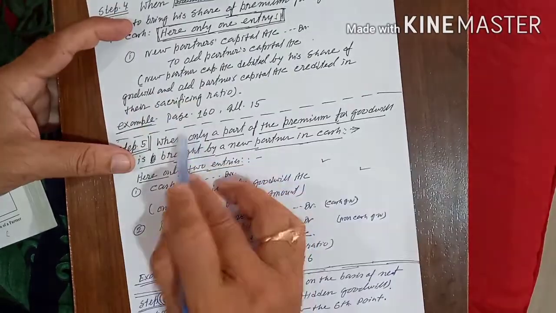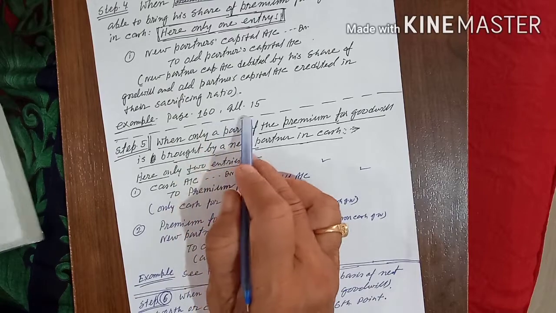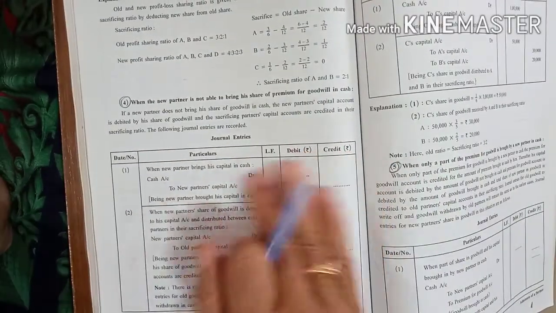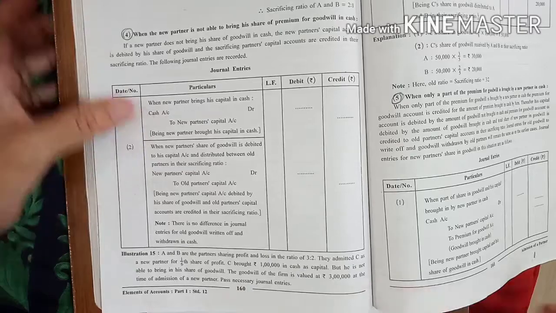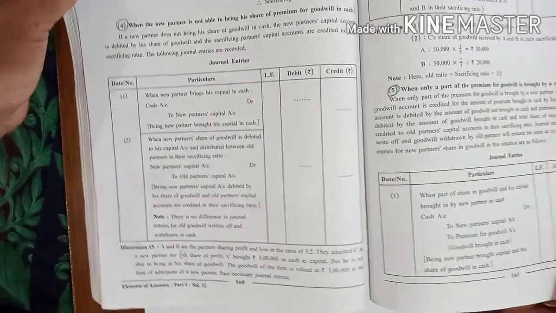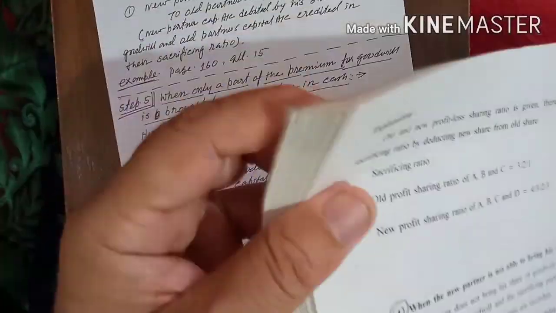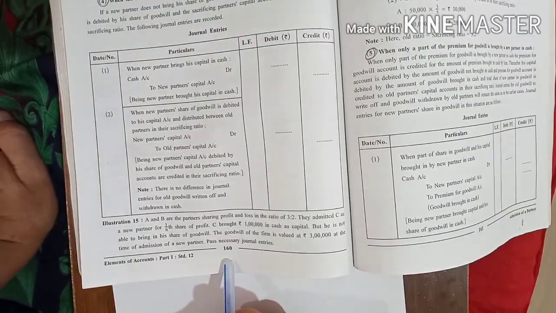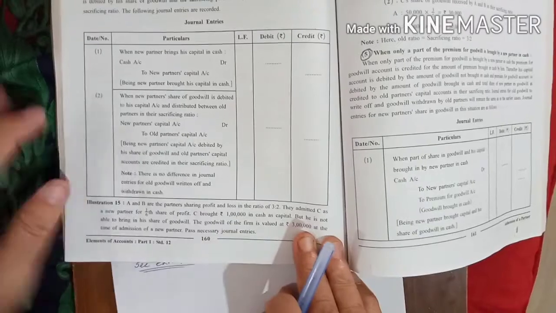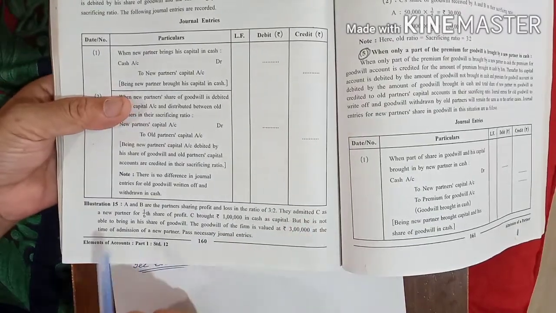Like that, one example is given on page number 160, illustration 15, in your textbook. Yes, illustration 15 of page number 160. I am reading the question, you try to understand what is given.